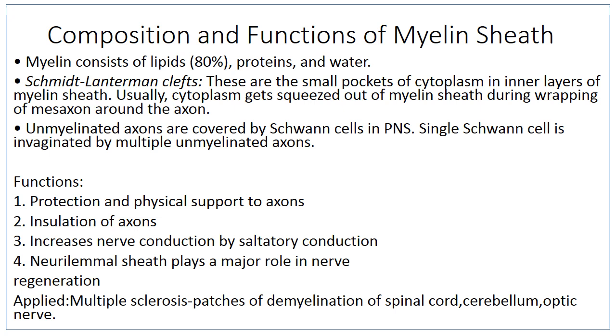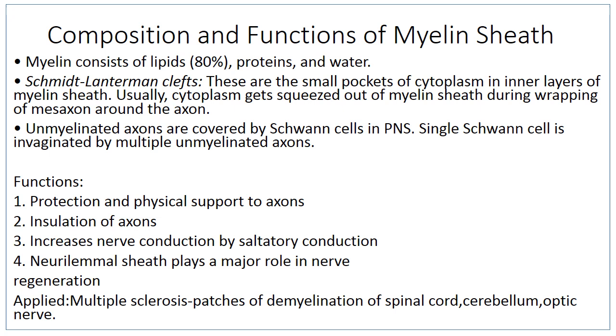Myelin sheath contains 80% lipids. Also, it has proteins and water. The Schmidt-Lanterman clefts are small pockets of cytoplasm in the inner layer of the myelin sheath, where the cytoplasm usually gets squeezed off from the myelin sheath during the wrapping of the mesaxon around the axon. The unmyelinated axons are covered by Schwann cells in the peripheral nervous system.